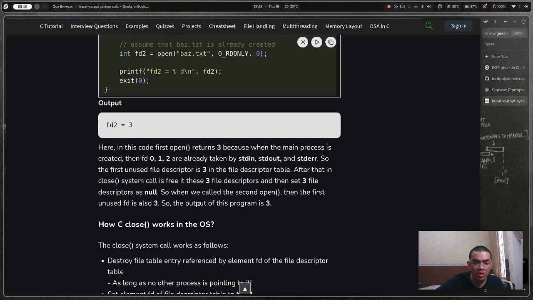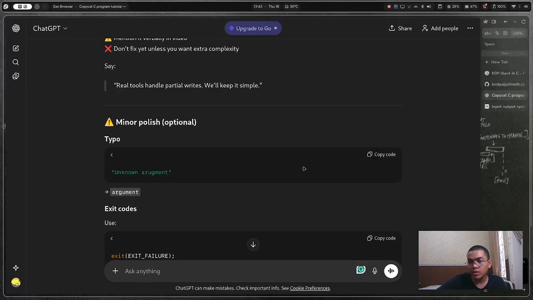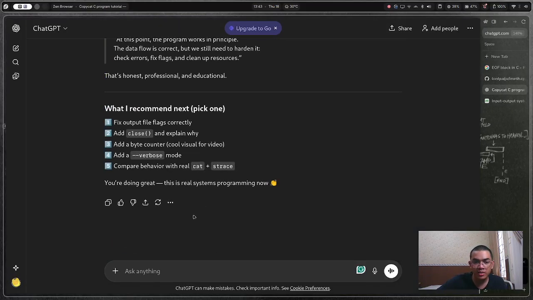Here in this code, the first open returns 3 because it's read only. Okay, so what is the right flag? What should be the right flag for OFD?